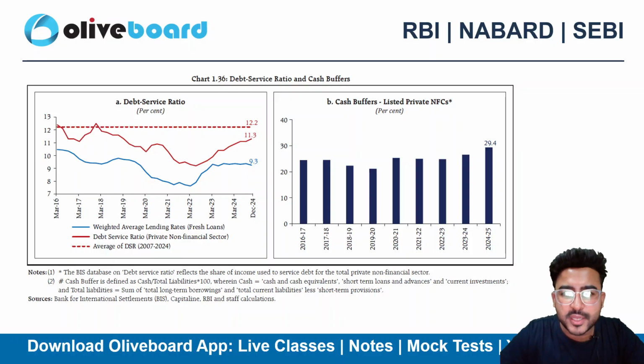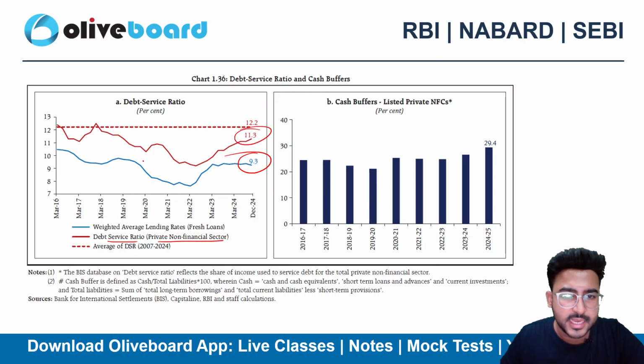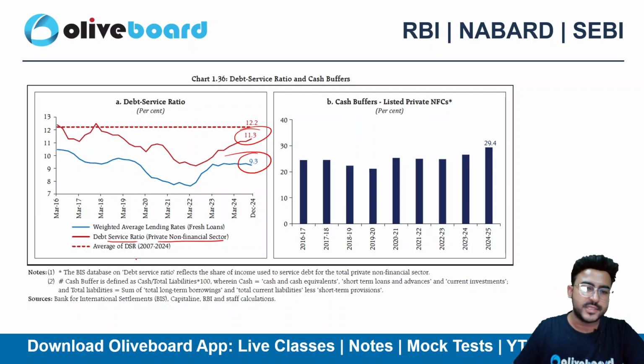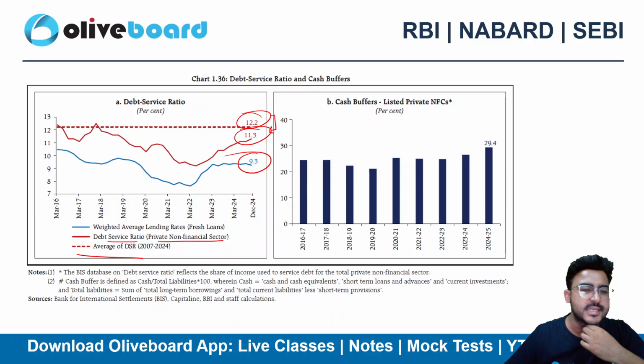If I talk about the debt service ratio and cash buffer, here we can see the debt service ratio. The weighted average lending rate is at 9.3. The debt service coverage ratio of the private non-financial sector is 11.3, which is below the average of 12.2, so close to 0.9% below. The DSR is still down.